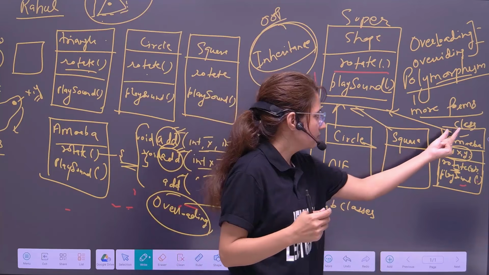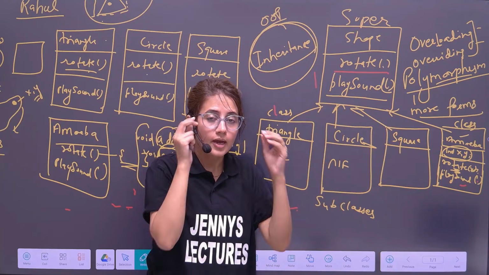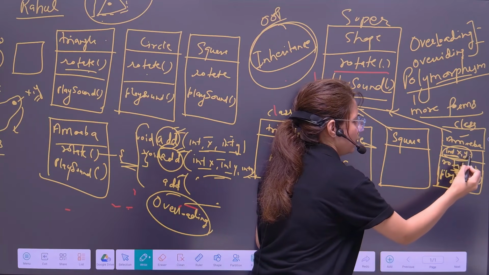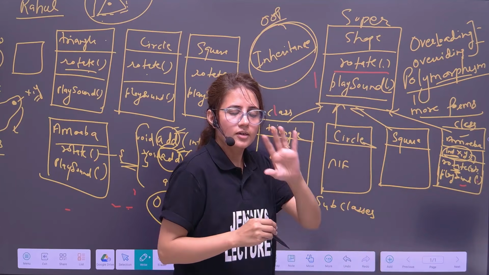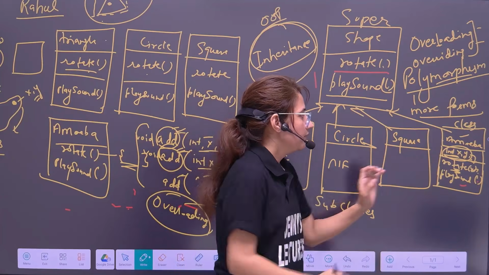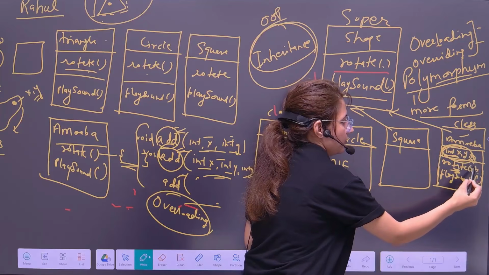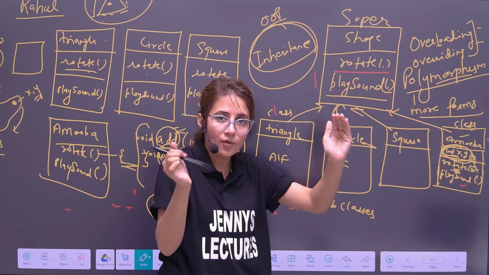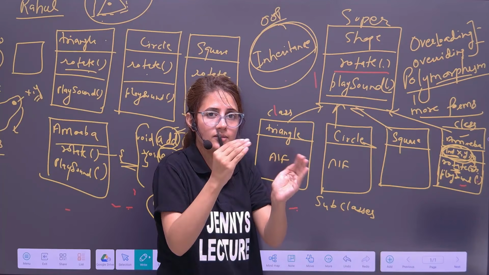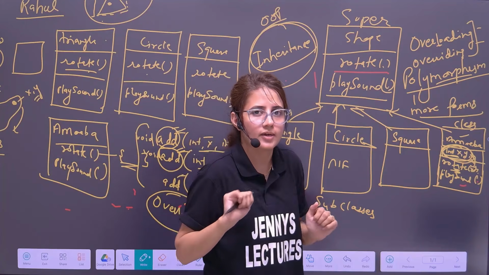So encapsulation is like a class. Wrapping up of data and method in a single unit is encapsulation. It is also known as data hiding, because this data is private to this class. There are access specifiers as well: public, private, protected. We will see these things. If you make this data private, then it is accessed within this class only by these methods, not outside of this class. So we have hidden that data. So another name for encapsulation is data hiding. You got it? We can achieve data hiding with access specifiers.